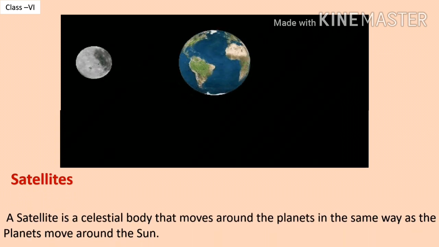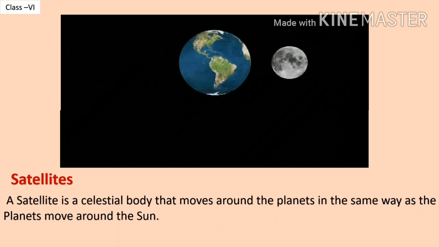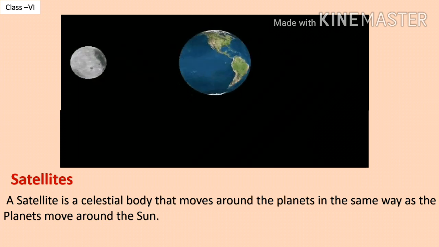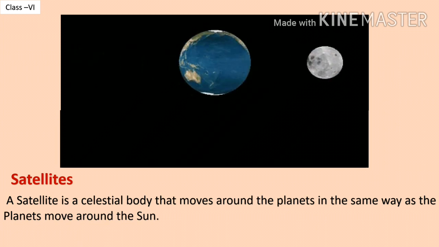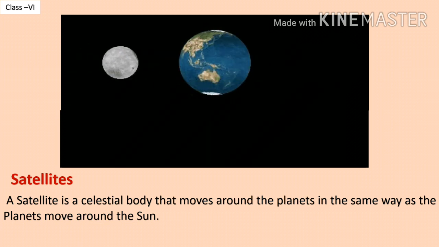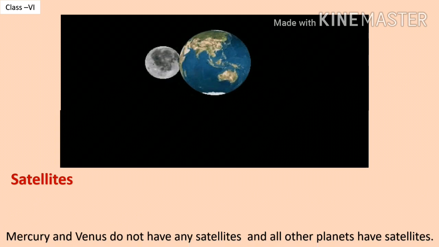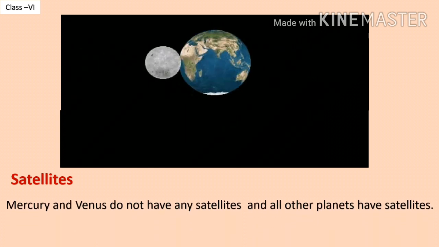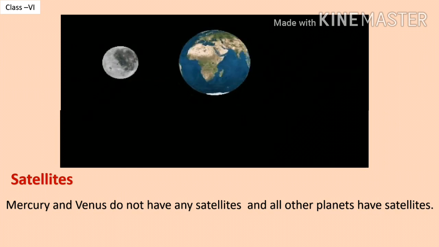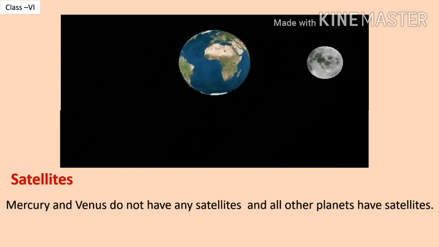Satellites. A satellite is a celestial body that moves around the planets in the same way as the planets move around the Sun. You can see in the picture that the satellite Moon is moving around the Earth. Mercury and Venus do not have any satellites and all other planets have satellites.